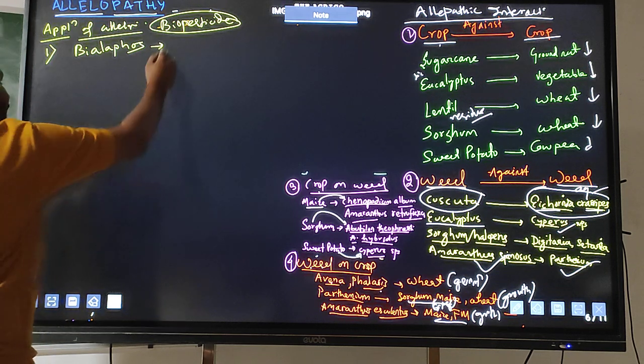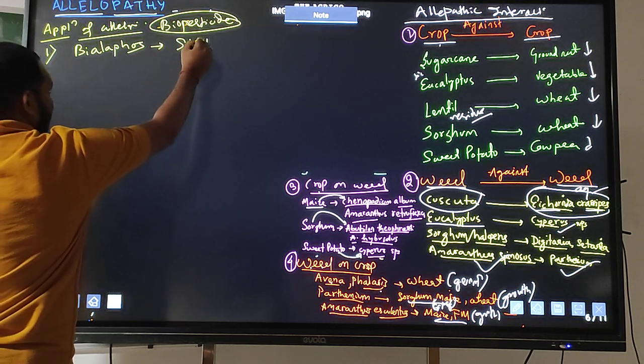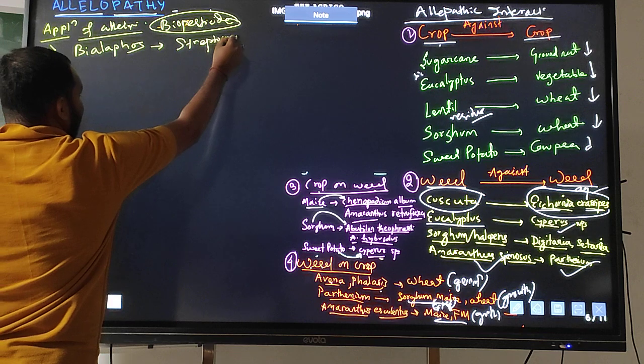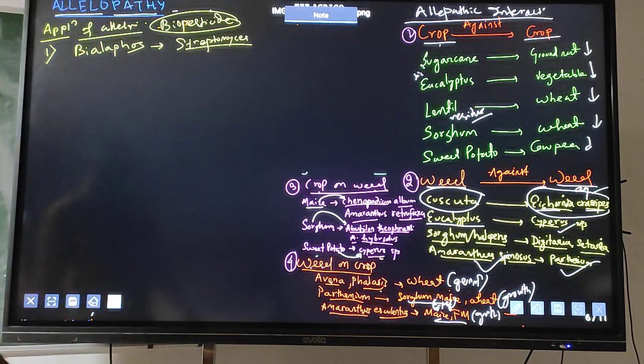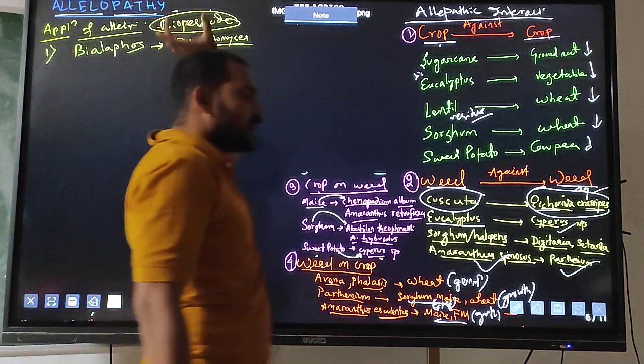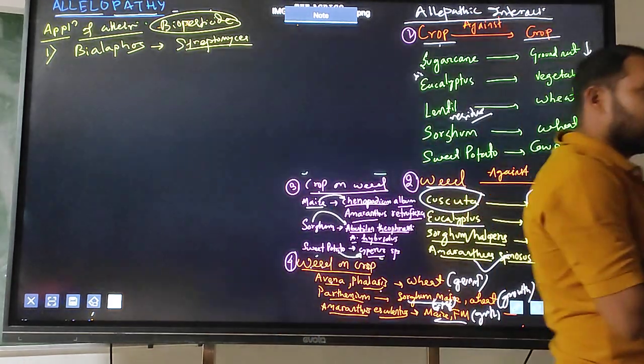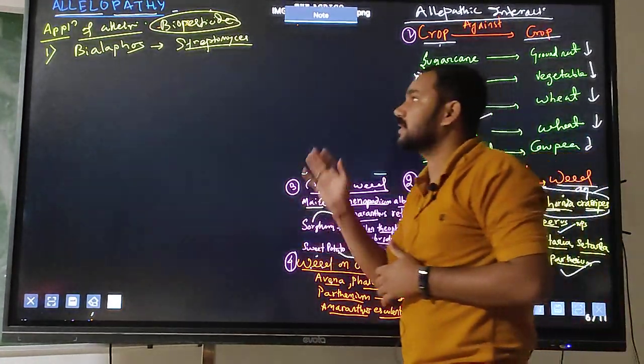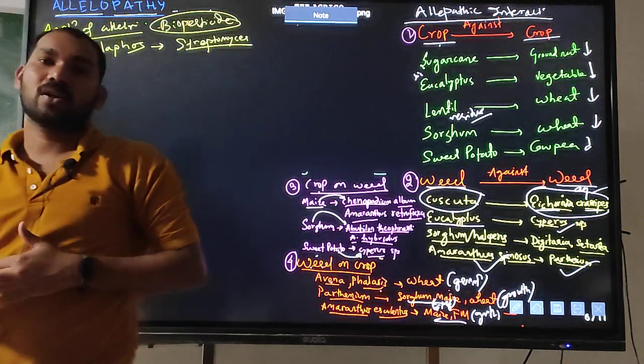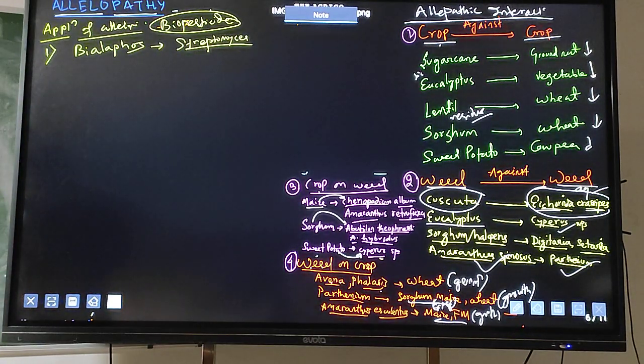It is made from Streptomyces species. These Streptomyces release some allochemicals, and these allochemicals are used to decrease the growth of weeds.